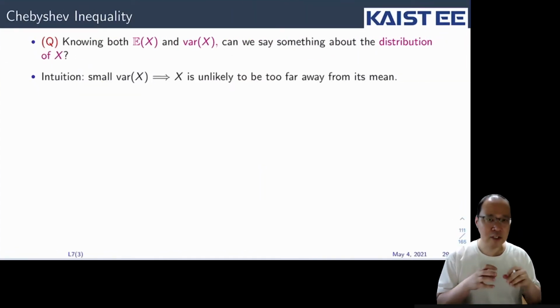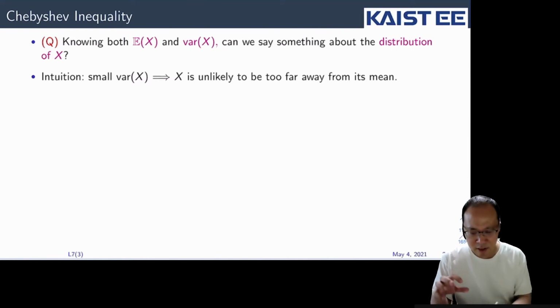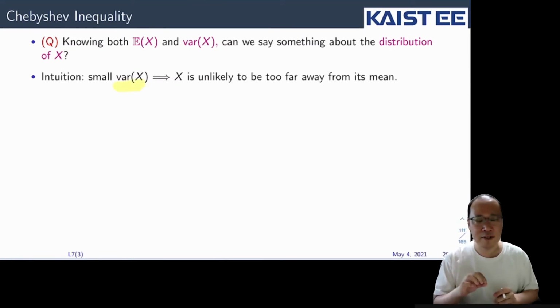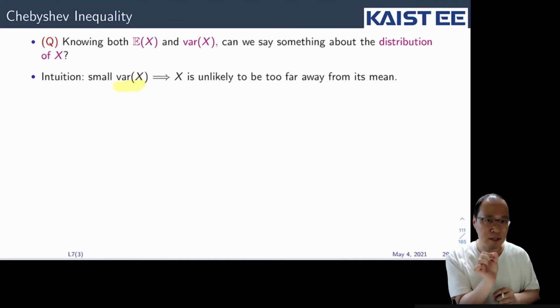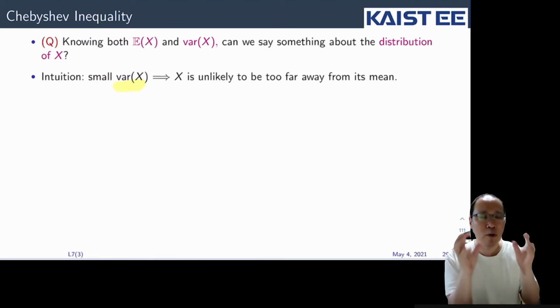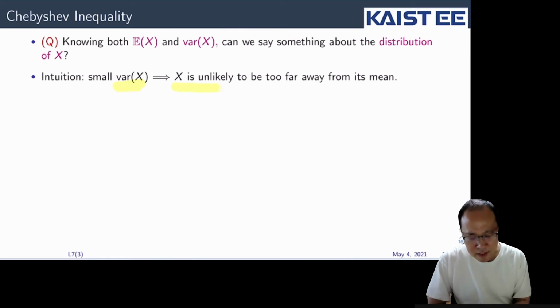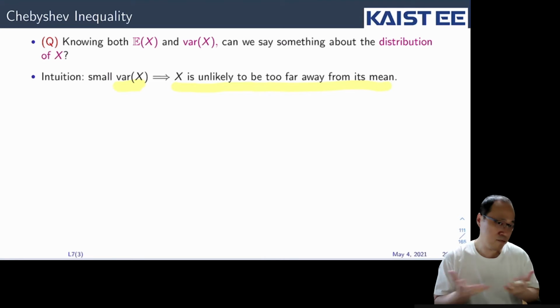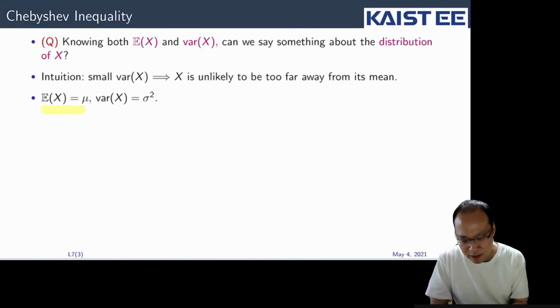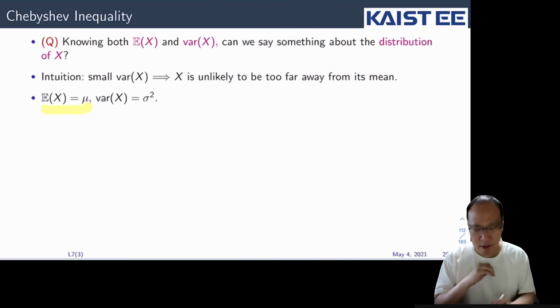And some intuition behind this question is that small variance means that more points are concentrated around the mean, then x is unlikely to be too far away from its mean, right? It's pretty intuitive. Okay, so we're going to melt down this intuition into an equation. Let's denote that the expectation of x is mu and the variance of x is sigma square.